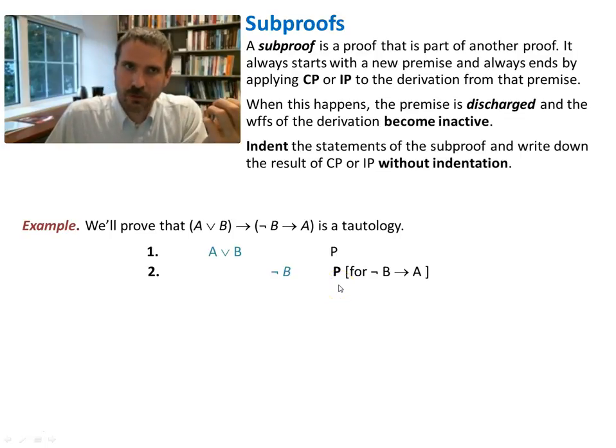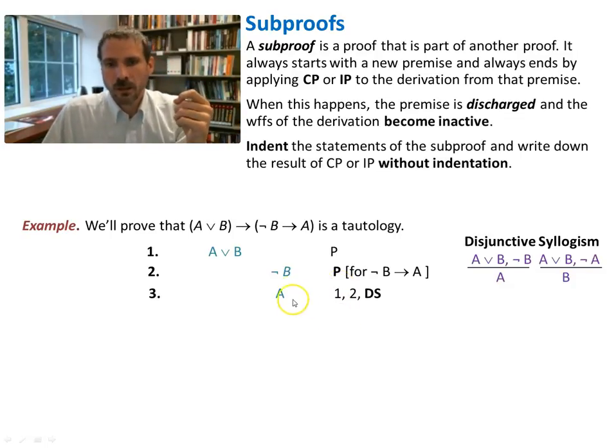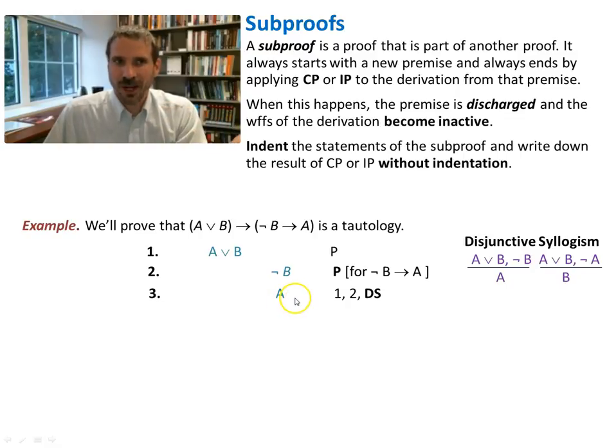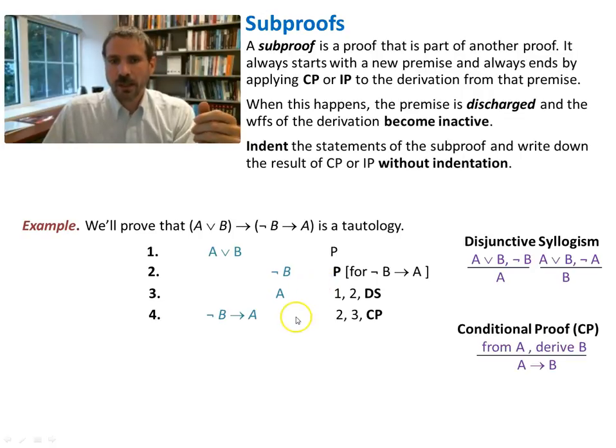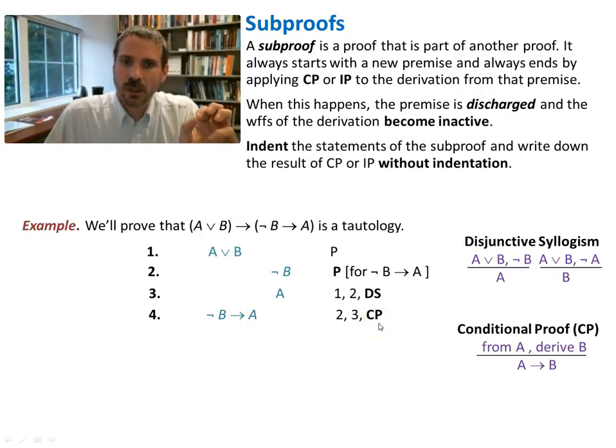We've introduced a new premise to our system here. I can now apply these other rules. So now I can look at 1 and 2 and use disjunctive syllogism to conclude A. Which is what I wanted. It's not a hard proof, it's just a new thing. And so then I come back out and I use my conditional proof rule. I say now, because of what I did on 2 and 3, I can conclude that not B implies A. And this is how we interpret this derive over here in the CP rule. We see that we start with the not B. We have a chain of reasoning that gets us to the consequent. We've derived A from this, and then we can conclude the implication is true. The implication being true is back out